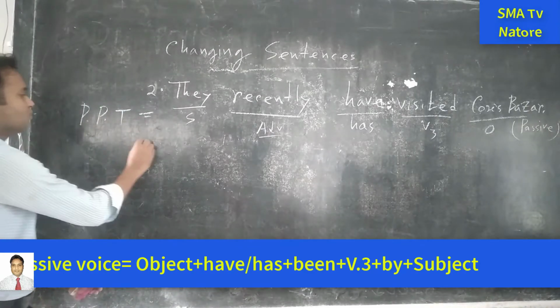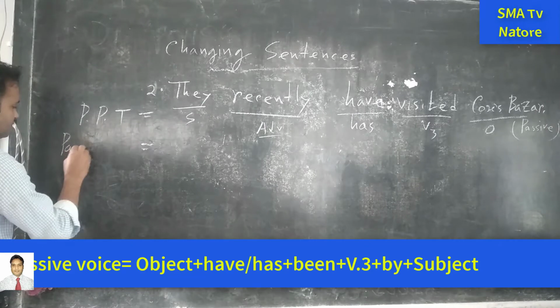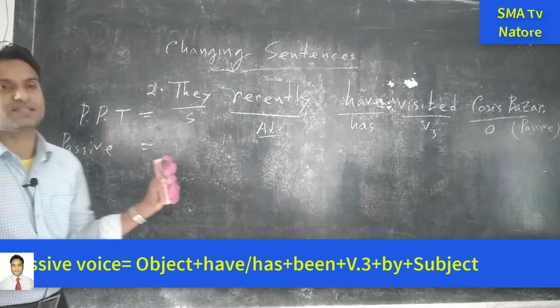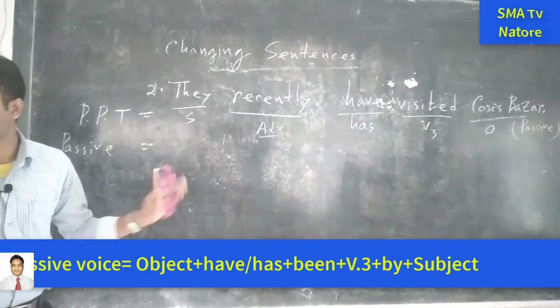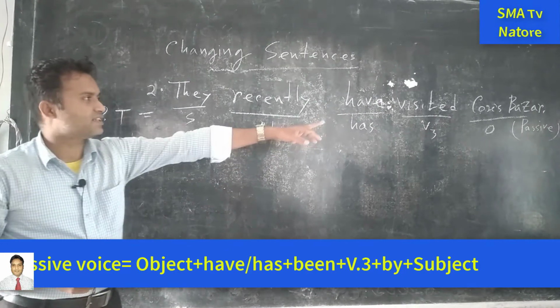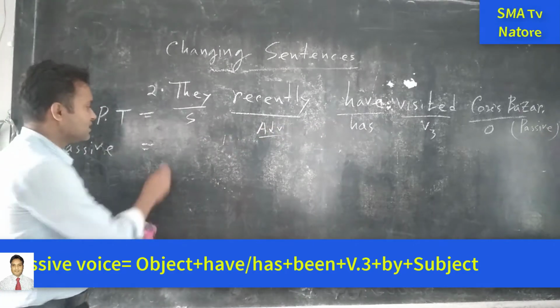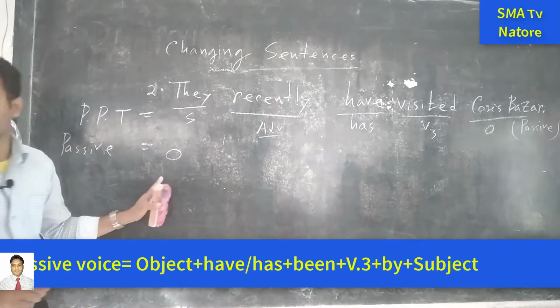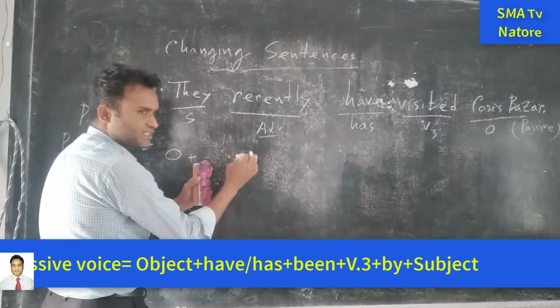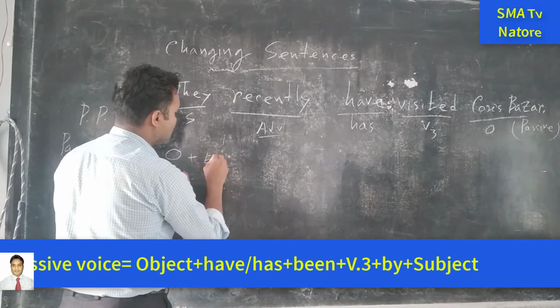Okay, now we have to make it the passive form. So if we are going to make this sentence as the passive form, we have to find out what the structure of the passive voice is. So we will take the last part. So what is the structure? First one is object. Next one is adverb. Okay, no problem. This is the extra. You can write down here extra or adverb.